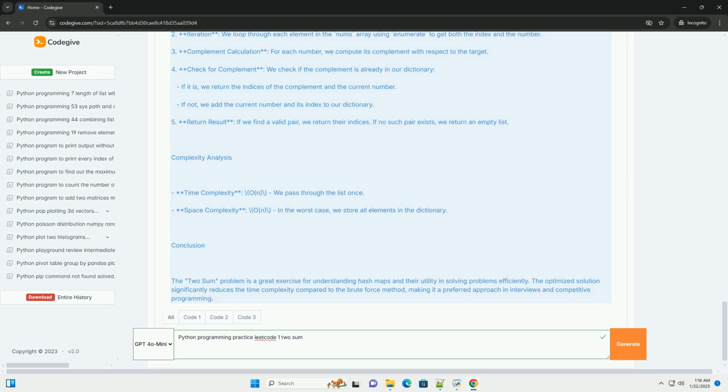Conclusion. The two-sum problem is a great exercise for understanding hash maps and their utility in solving problems efficiently. The optimized solution significantly reduces the time complexity compared to the brute force method, making it a preferred approach in interviews and competitive programming.